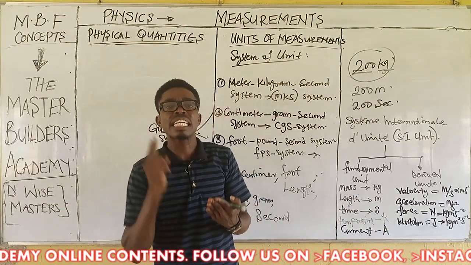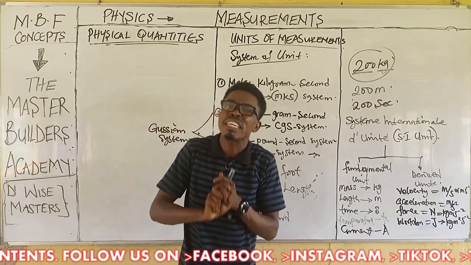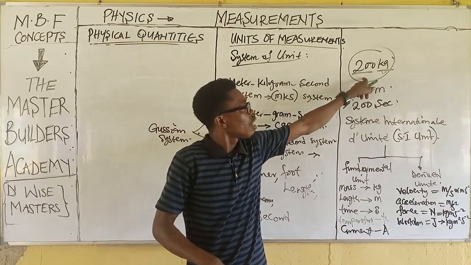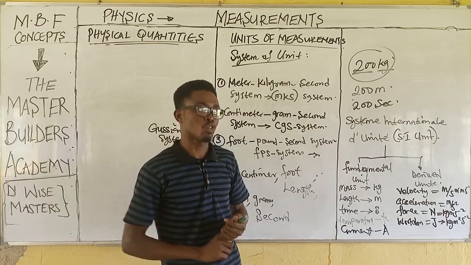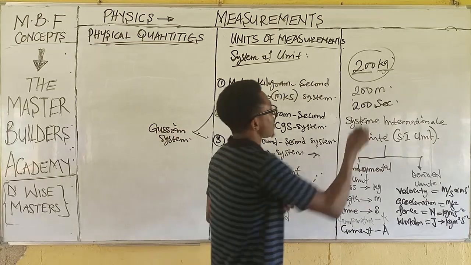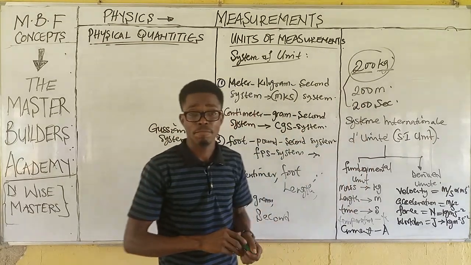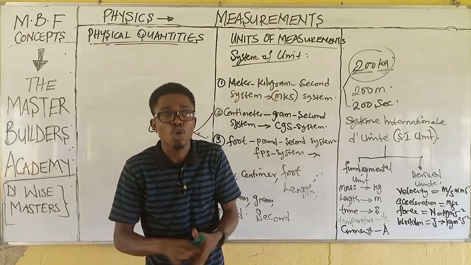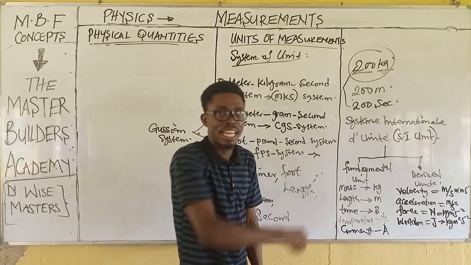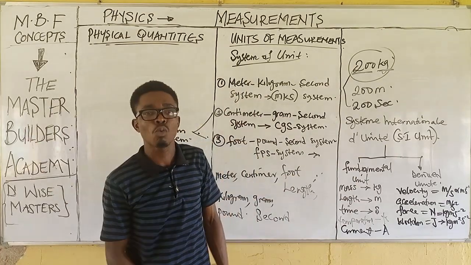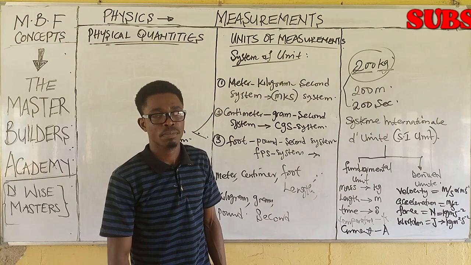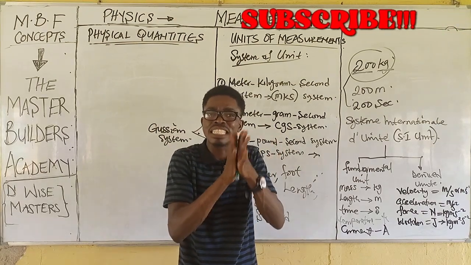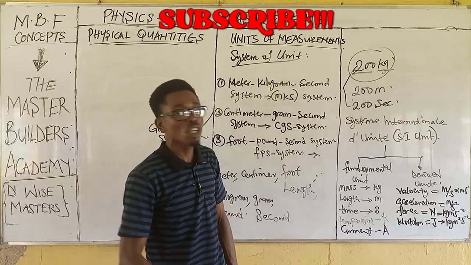So sometimes you can be given a question whereby the name of the quantity is not mentioned. The value and the units that you are given will guide you through. So if I ask you to differentiate between these three now, of course I know you can. You can do it. Why? Because you already understand what units is all about. So unit helps you to identify the quantity you are dealing with, whether they are being mentioned or not. So when you are able to get yourself familiar with the basic units needed in physics, guys, like I said earlier, you will not have problem with physics.